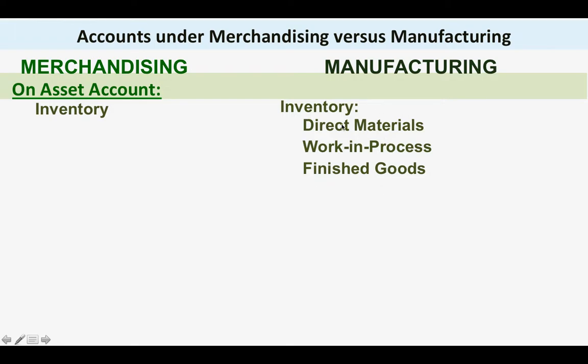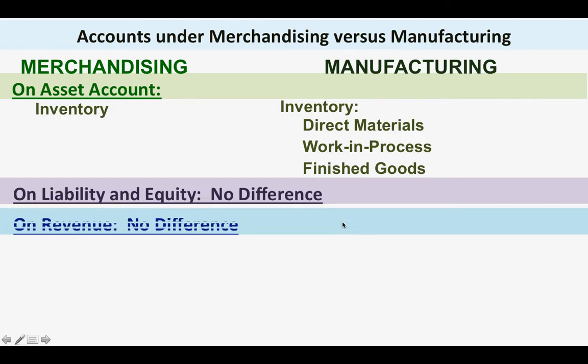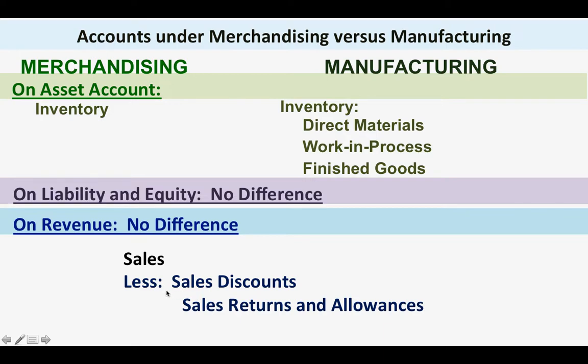Okay, didiscuss natin yung tatlong yan. Okay, so just take note, in manufacturing, there are three types of inventory: direct materials, work in process, and finished goods. Okay, pagdating sa liability and equity, walang difference. Pagdating sa revenue, wala ring difference. So, ang revenue nila parehas is sales. Of course, from sales, we will deduct sales discounts and sales returns and allowances. Okay, walang difference. Both are using sales account.